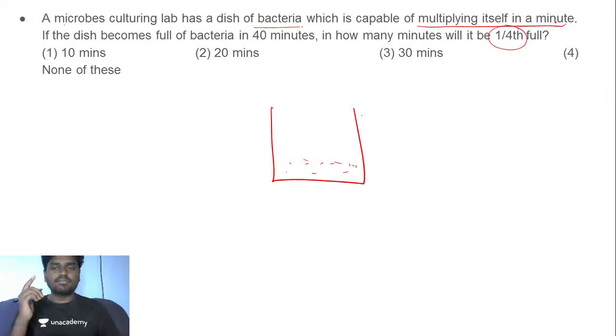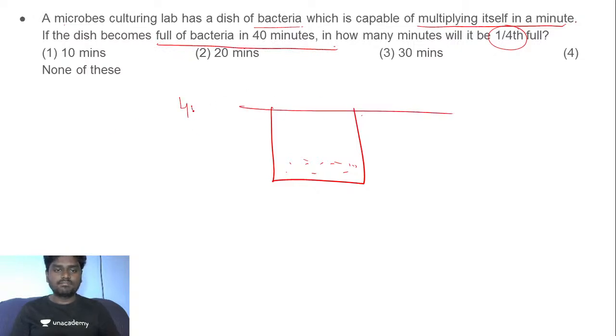It is capable of multiplying itself in a minute means, for example, if in the first minute you have one bacteria, in the second minute you'll have two, in the third minute you'll have four. The number gets doubled. That's what it means. And they've given you the fact that the dish becomes full of bacteria in 40 minutes. I just want to find in how many minutes it will be 1/4 full.